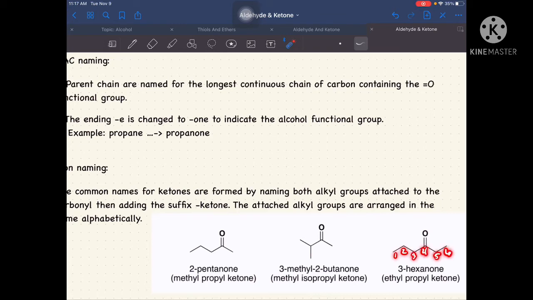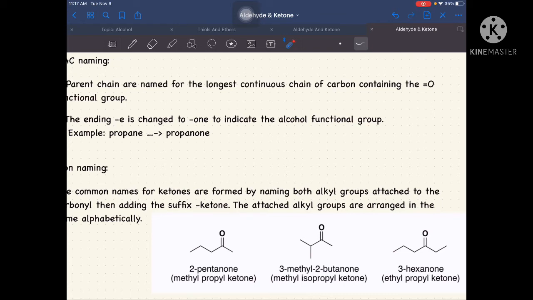So, how about on the right side, we have here 1, 2, 3, 4, 5, and 6. So, ibig sabihin, number 3 yung may pinakamababang number. So, ibig sabihin, doon tayo magsa-start ng ating number 1. So, in IUPAC naming, we have here 3-hexanone kasi we have 6 carbon atoms. So, very basic lang siya kapag IUPAC, di ba?